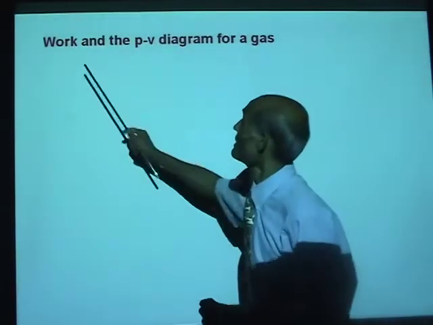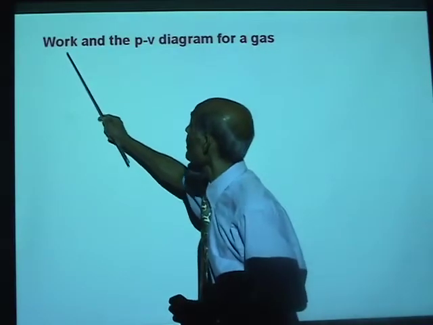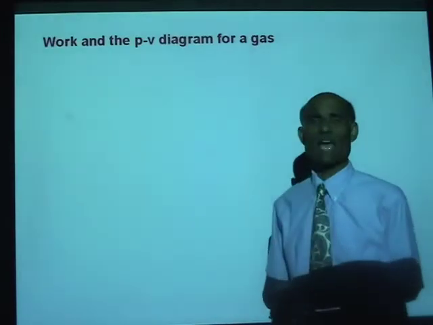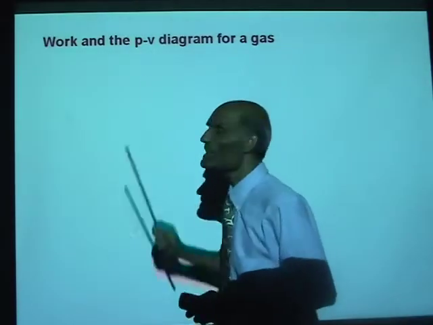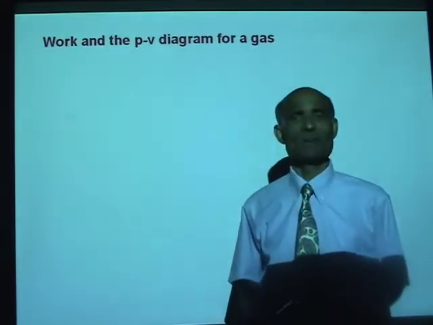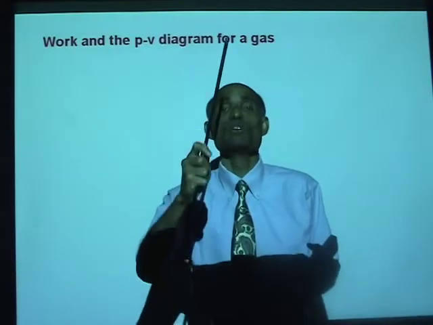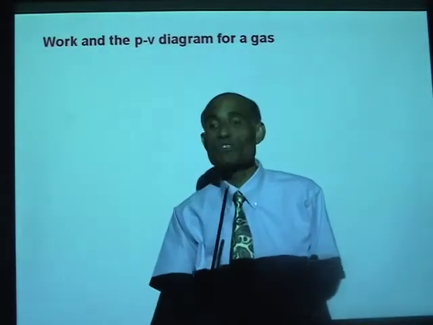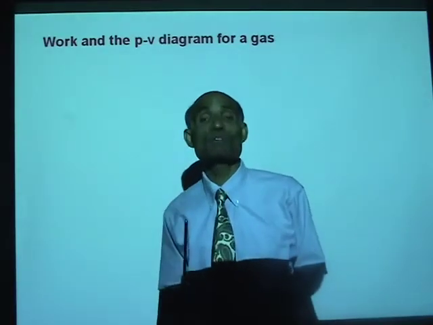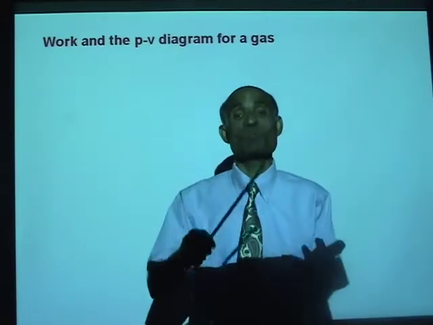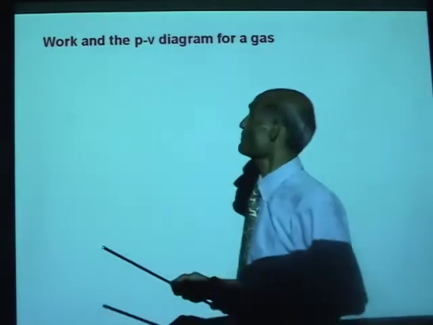Let's now look at the relation between work and the PV diagram for a gas. What is the meaning of PV diagram? PV diagram is simply a graph drawn with P on the vertical axis and V, the volume, on the horizontal axis. A graph drawn of pressure against volume.